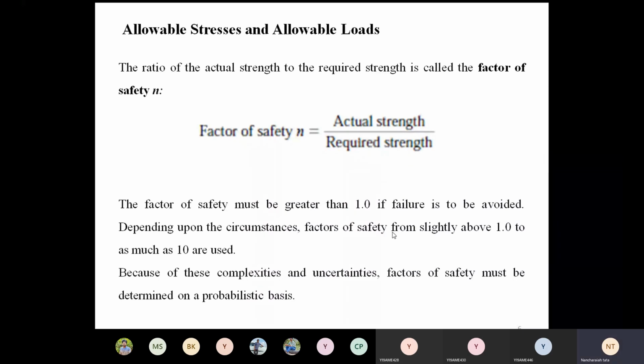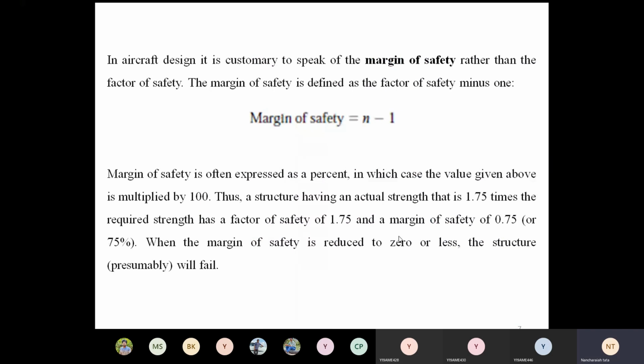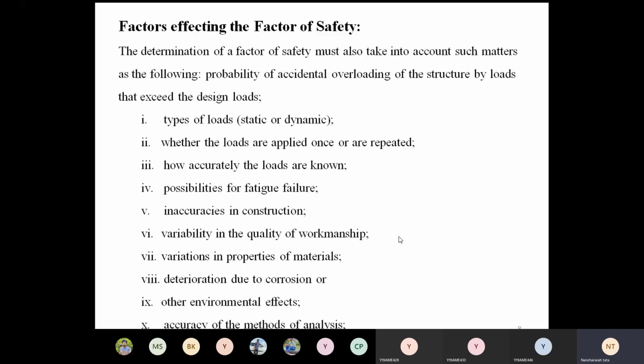Similarly, in aircraft design, margin of safety is also considered. The margin of safety is equal to factor of safety minus 1. We also express this margin of safety in terms of percentages. This we discussed in the last class.